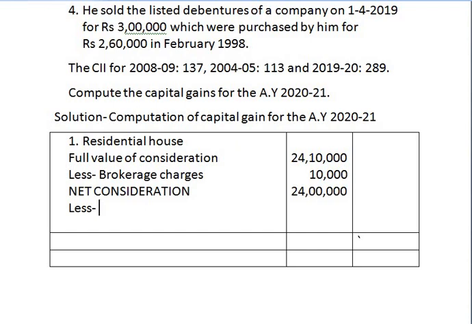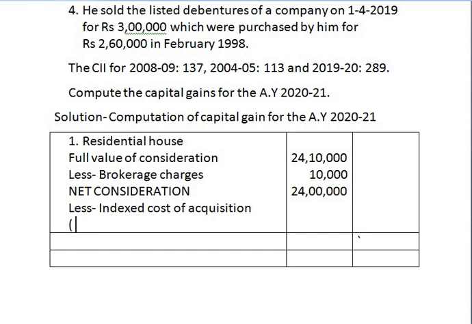Why indexed cost of acquisition? Because this capital asset is long-term capital asset, and for long-term capital asset we deduct indexed cost of acquisition, and for short-term capital asset we deduct only cost of acquisition. Indexed cost of acquisition, and we know the formula, that is cost of acquisition into cost inflation index for the year of transfer divided by cost inflation index for the year of acquisition.